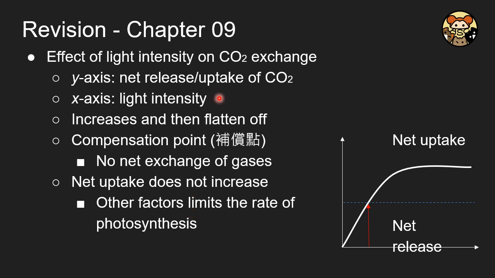So here is a classic diagram talking about the exchange, with the x-axis of the light intensity and the y-axis of the net release or uptake of carbon dioxide. So here is the graph. You may see there is an increasing trend and then it flattens off. So this is the point where no net exchange of carbon dioxide happens. And up to this region, there is no significant increase of the net uptake of carbon dioxide, even though you are increasing the light intensity, because there are other factors limiting the rate of photosynthesis.